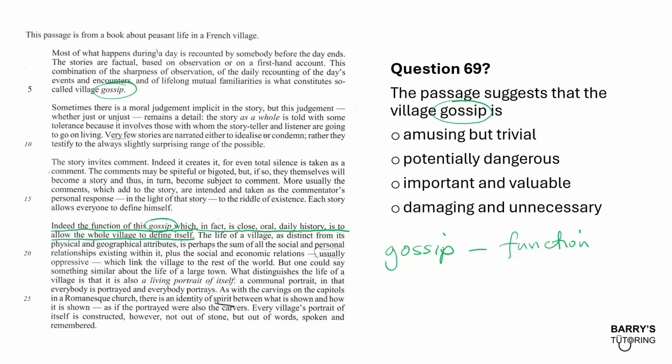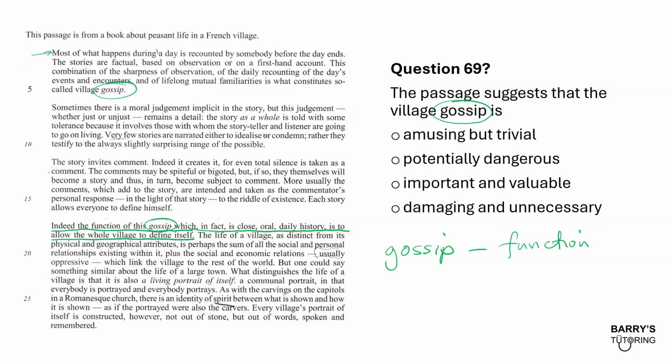Now, because it's at the end, I will end up probably reading the first bit as well. So from the very beginning: most of what happens during a day is recounted by somebody before the day ends. The stories are factual, based on observation or on first-hand account. This combination of the sharpness of observation, of the daily recounting of the day's events and encounters, and of lifelong mutual familiarities is what constitutes so-called village gossip.